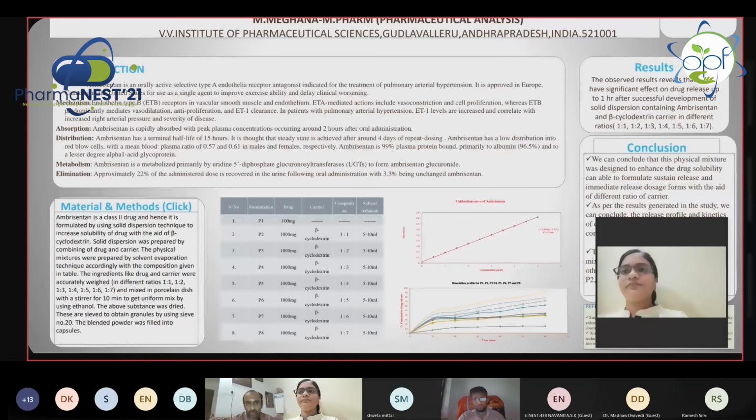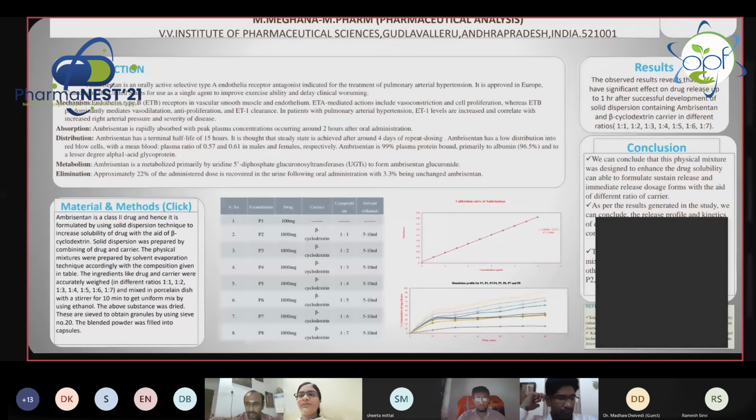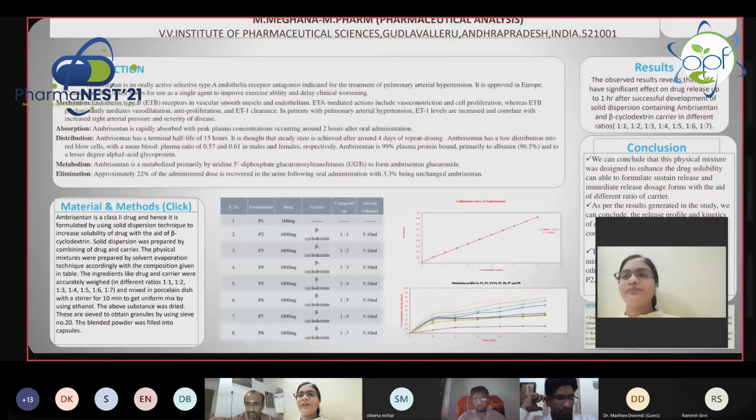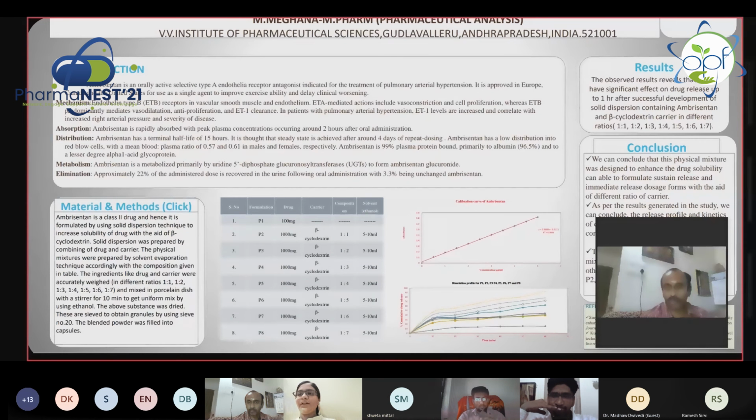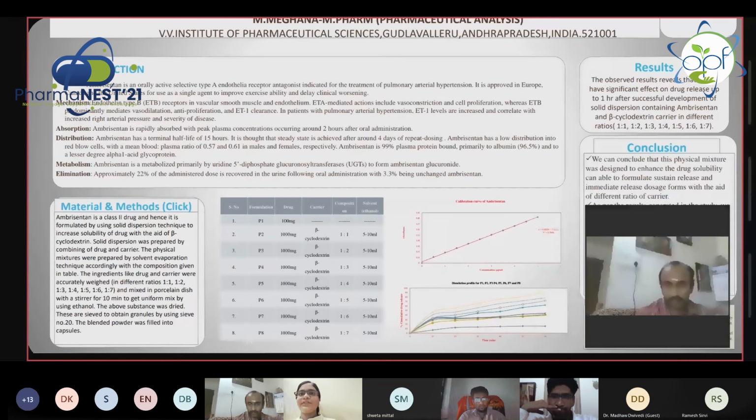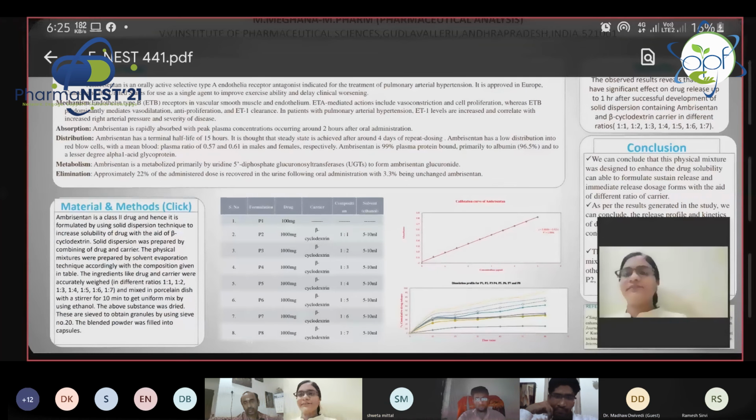So did you compare with any marketed formulation? Yes, sir. It is the Lupin tablet having ambrisentan. So we compared with that tablet, sir. It is about 5 mg of drug. So when compared to that product, your product is better. Am I right? Yes, sir, as per the studies of the dissolution. Okay, thank you. Thanks.